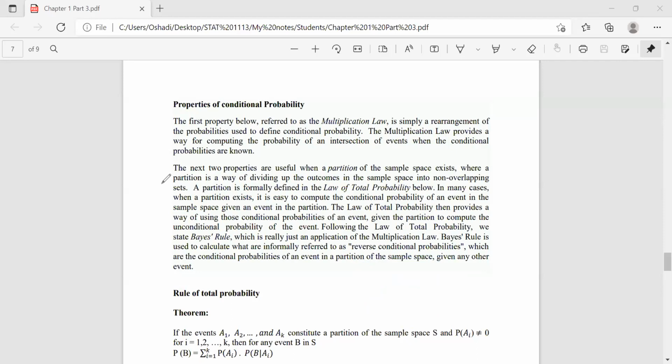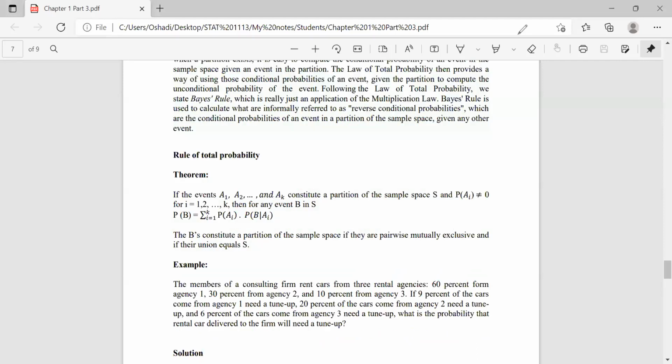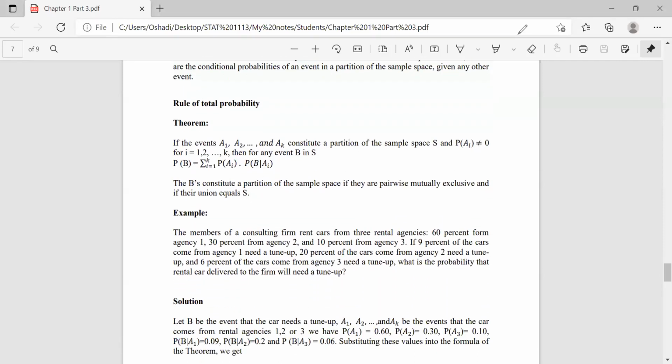So first, we are going to discuss the rule of total probability. The theorem says: if the events A1, A2 up to AK constitute a partition of a sample space S and P(Ai) does not equal 0 for i = 1, 2 to K, then any event B in S can be written using this equation.